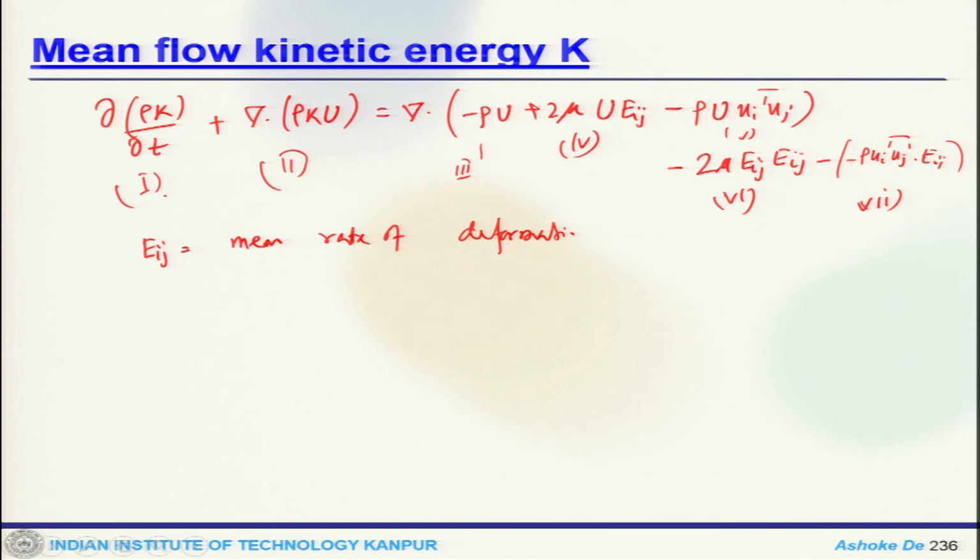Now, the first term is the rate of change of k, the second term is the transport of k by convection, and the third term is the transport of k by pressure, the fourth term is the transport of k by viscous stresses, the fifth term is the transport of k by Reynolds stresses, the sixth term is the rate of dissipation of k, and the seventh term is the turbulence production term. So, that is what you look at in the mean flow kinetic energy equation.